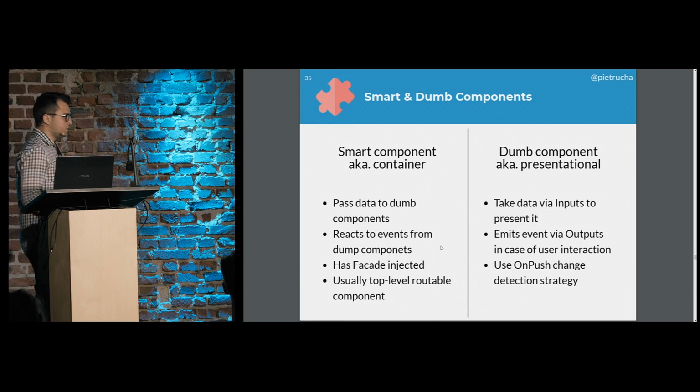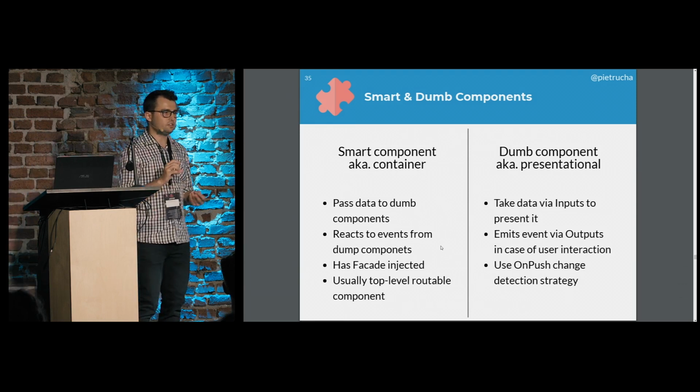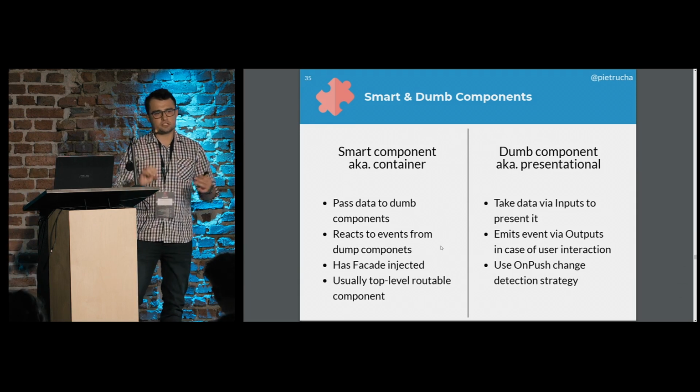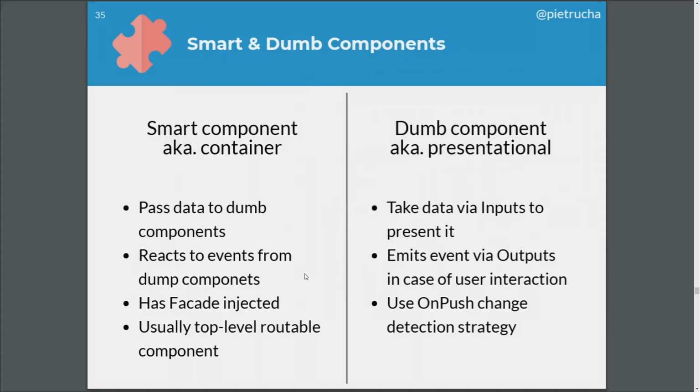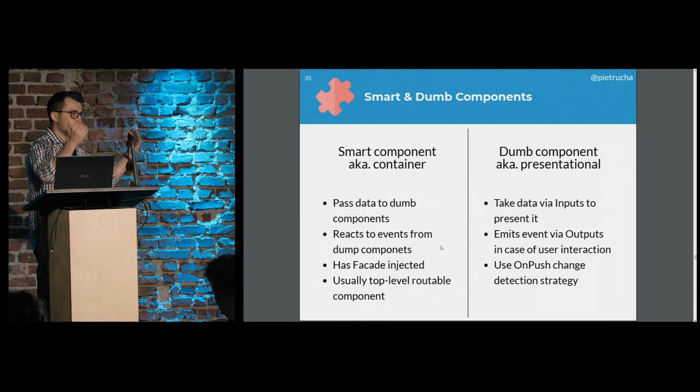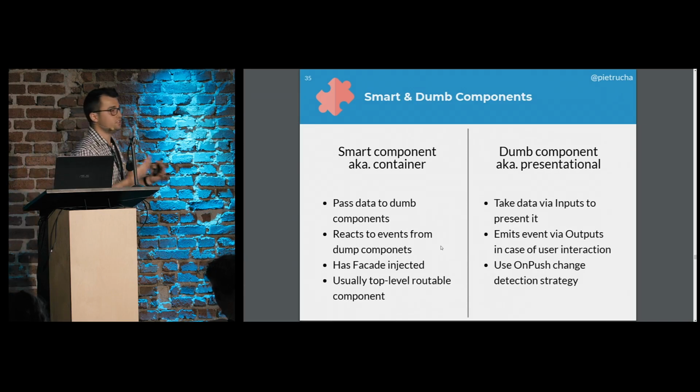They know actually how to communicate with this facade. And those dumb components are only special cases, like special button, special list items, special spinner, so-called dumb components, because they only have inputs and outputs. They would not know how to communicate with the facade. They would only emit an event in case of user interaction and would take as an input the value that they display. That's it. They only present.